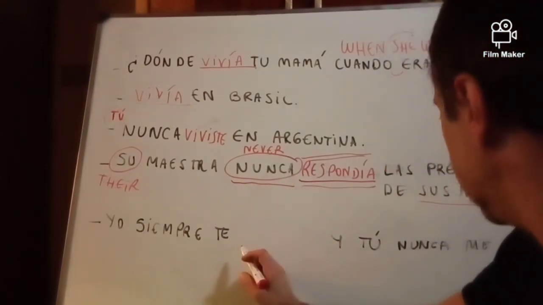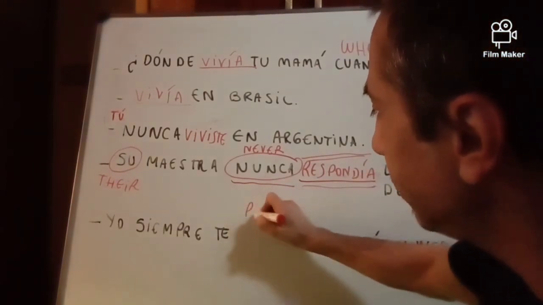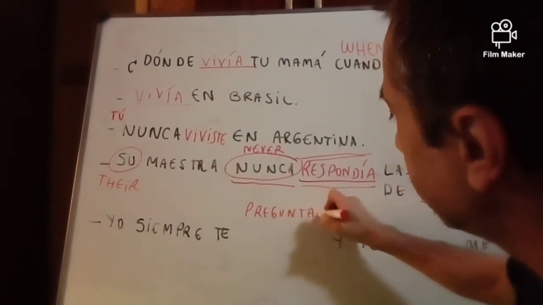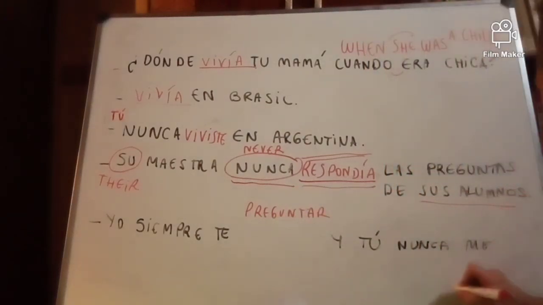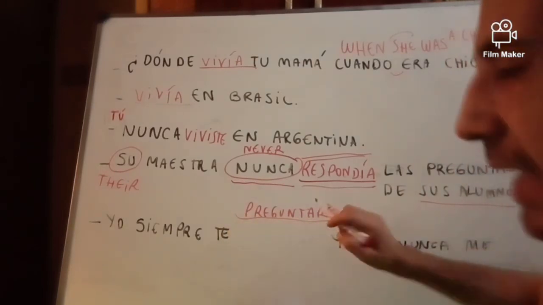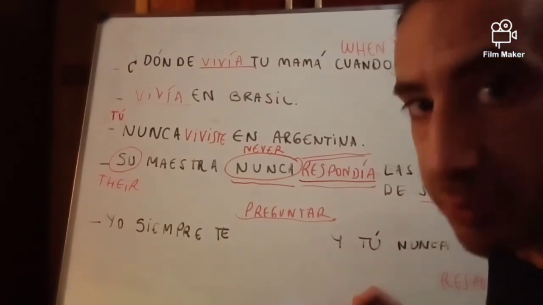Yo siempre te... Here let's use the verb preguntar. And here, responder. Yo siempre te, preguntar, conjugated of course, y tú nunca me responder.